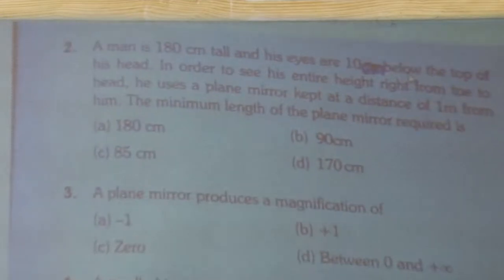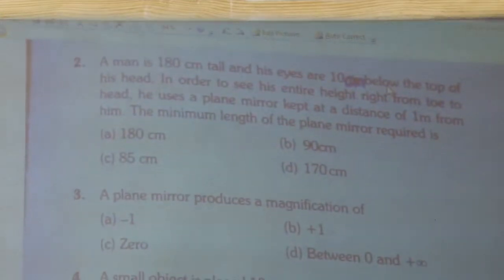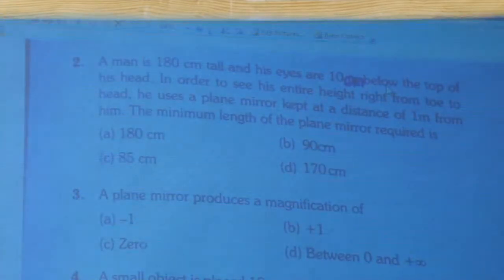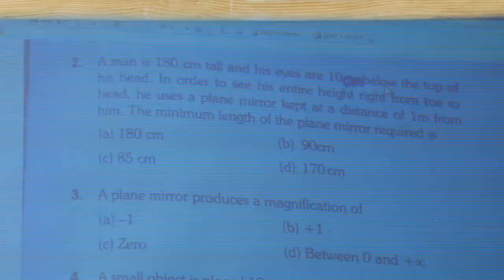Eyes will be there here. So, the distance from the top to the eyes is how much? We will take that one as capital H, 10 centimeter.